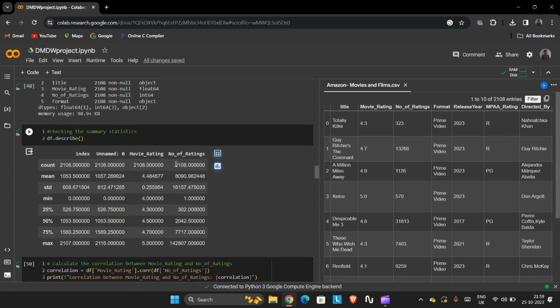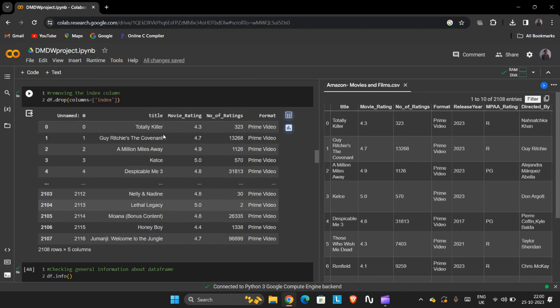And the next one, describe. This particular line of code provides summary statistics for the numerical columns present in the data set. These are all related to numerical things: number of ratings, movie rating, index. These contain only numeric data, whereas title doesn't have any numerical values.